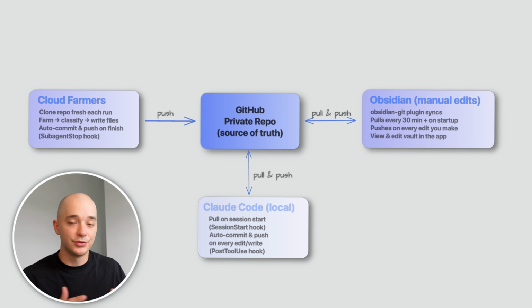Everything is converging through this GitHub repo, and it's the underpinning context layer that everything drives from. Let me show you exactly how powerful context farming is in a real situation.